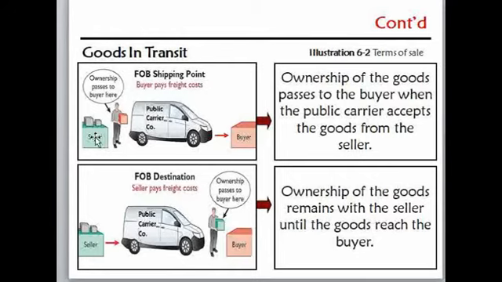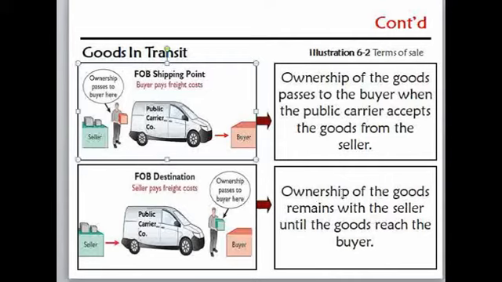Look, here is the seller's place and here is the buyer's place. Therefore, when the public carrier has just received the good from the seller and the term is FOB shipping point, then the ownership of the good is already evidenced. When you come to FOB destination, we should exclude the inventory, because the ownership of the good still belongs to the seller until the good reaches the buyer's place.